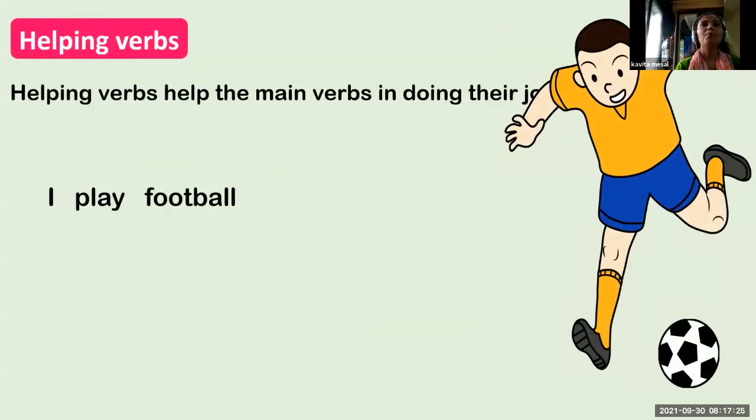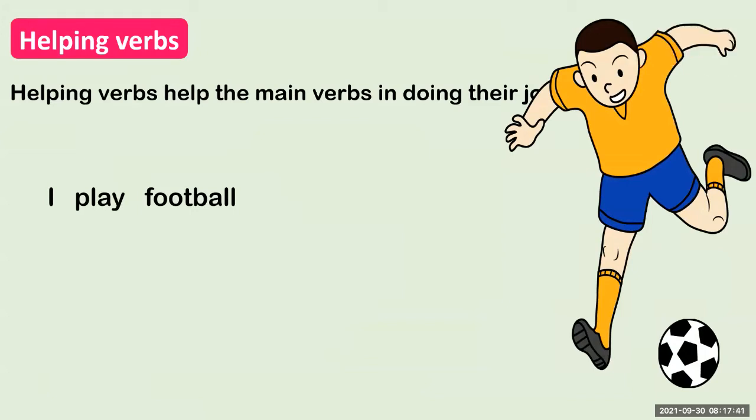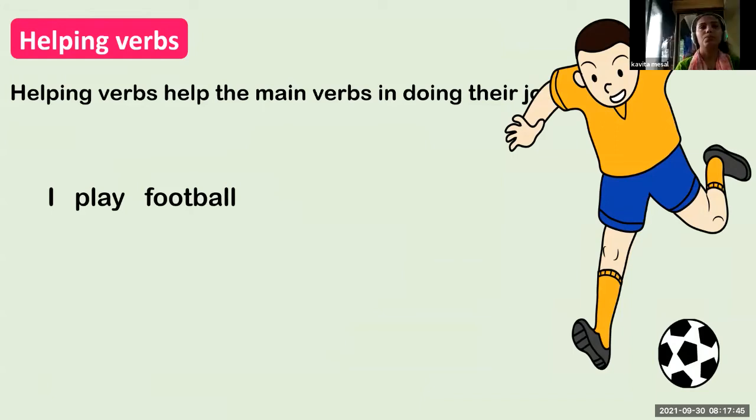Next. I play football. What is the main verb here? Yes, students, tell me. Play. Yes, play is the main verb.